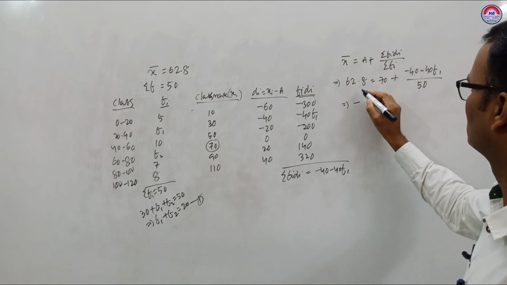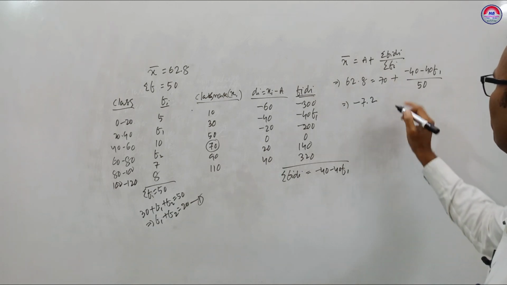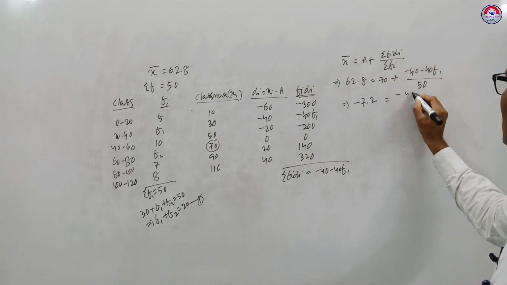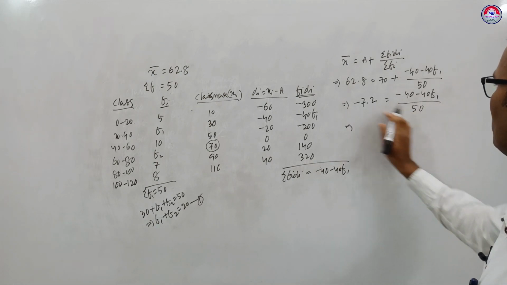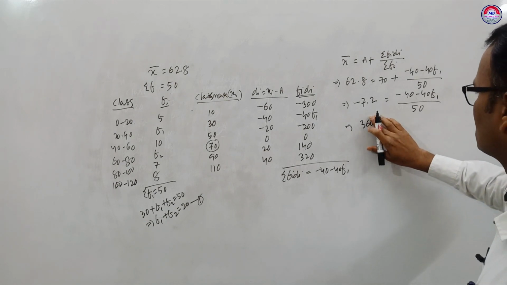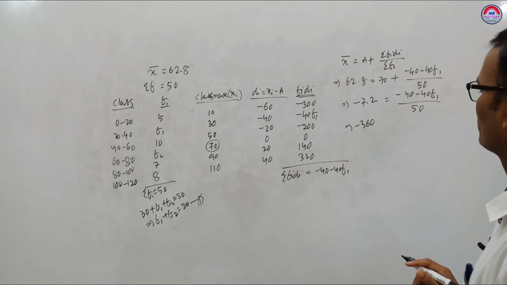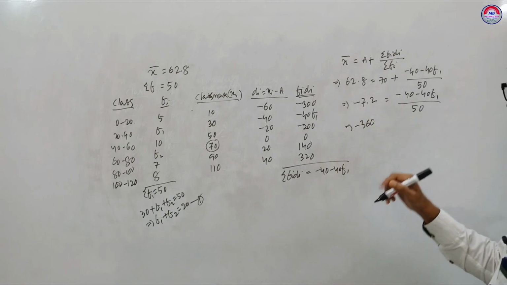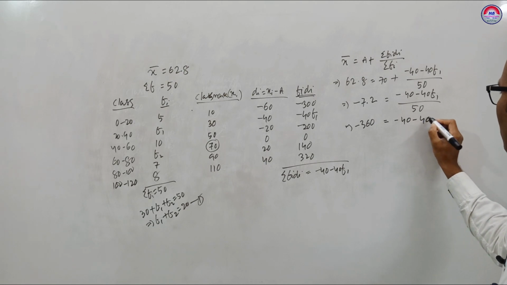It will be minus 7.2 equal to minus 40 F1 upon 50. It implies multiply, 50 times 7.2, it is 360. So minus 360 equal to minus 40 F1.